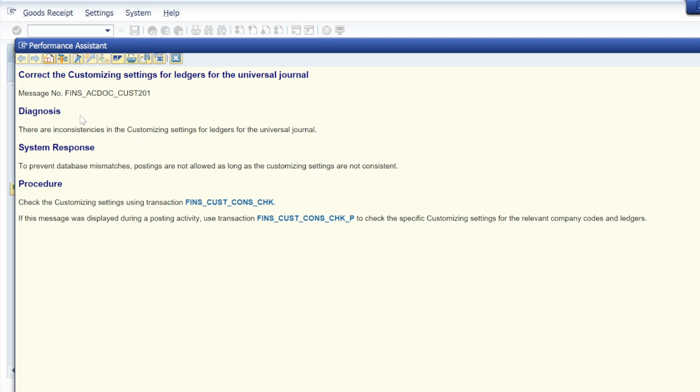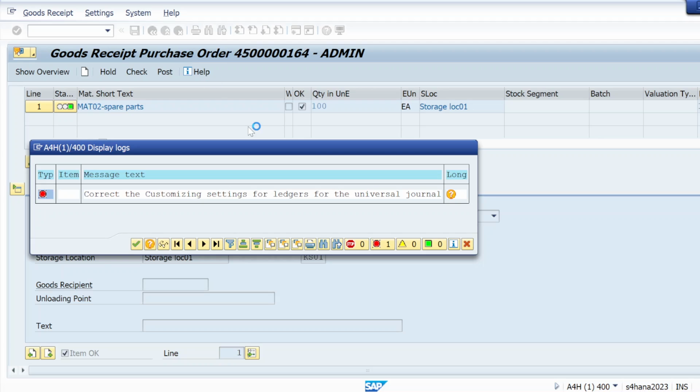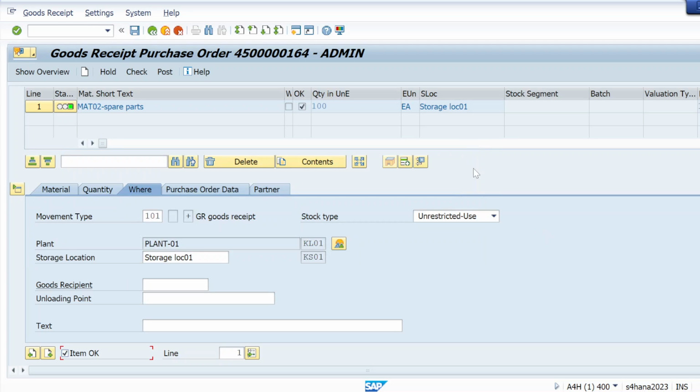Now one new ticket I'm getting. Correct the customizing setting for ledger for universal general. That's also a FICO side ticket. Okay, ledger. So that also we have to see in our, like, Google. We can search it out and we can resolve. Okay, so that we will see in the next session.